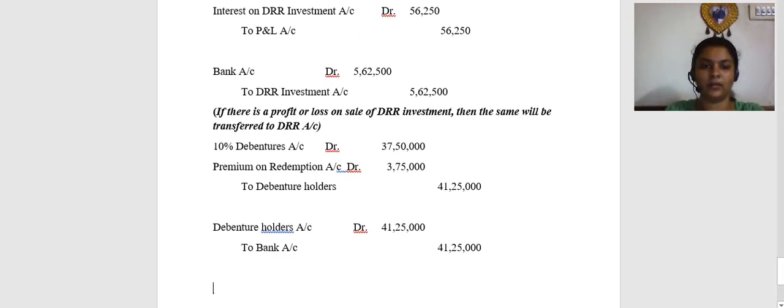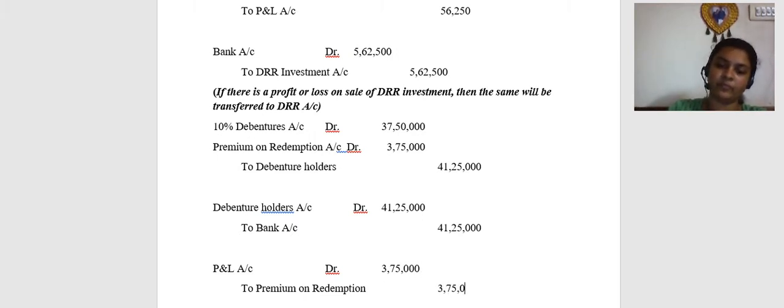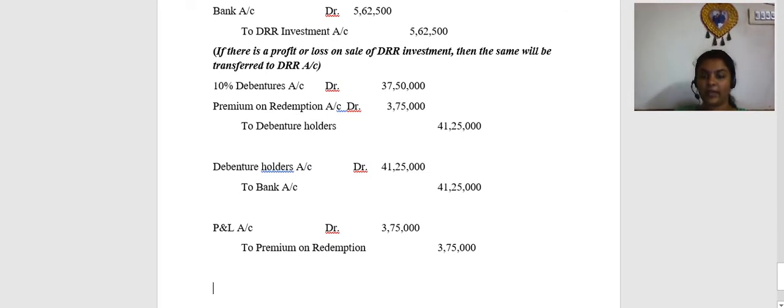And the last, okay, transfer of this premium to P&L or securities premium. I don't know whether we have P&L or securities premium in this question, because the question is silent. So I'm going to take it as P&L account. P&L account debit to premium on redemption, 3,75,000. Clear?